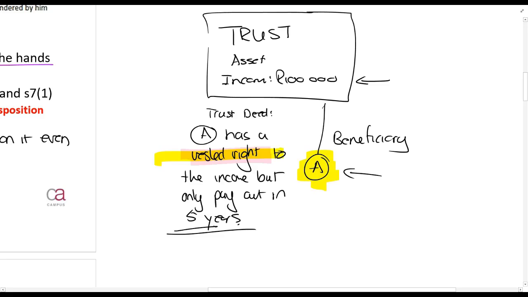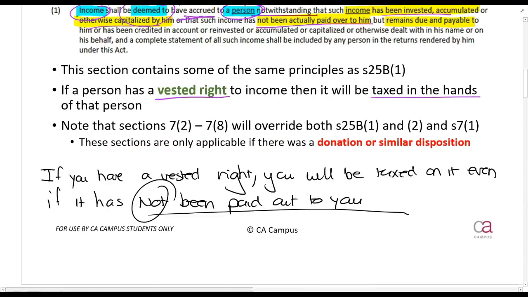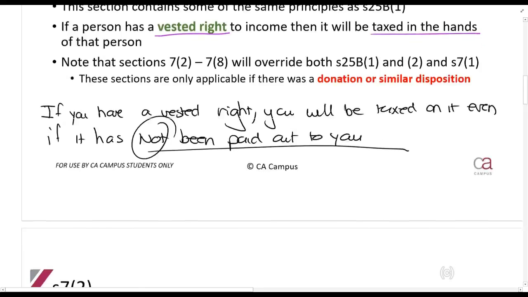That's what Section 7 says. So we'll now look at other Section 7s that will say, okay, no, if there's a donor, that person must be taxed. But Section 7 just tries to tell you, in all situations, whoever has a vested right to it, or whoever should be taxed on it, even if they haven't received the money. That's what they're trying to say. You can get taxed even if you have not received the money.